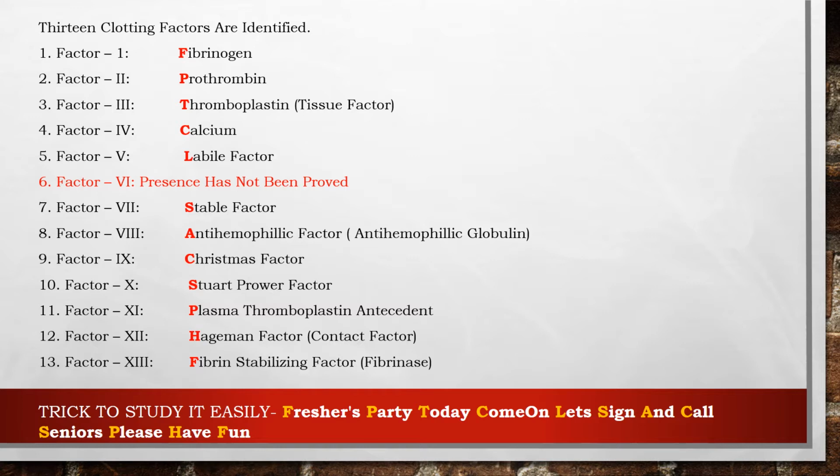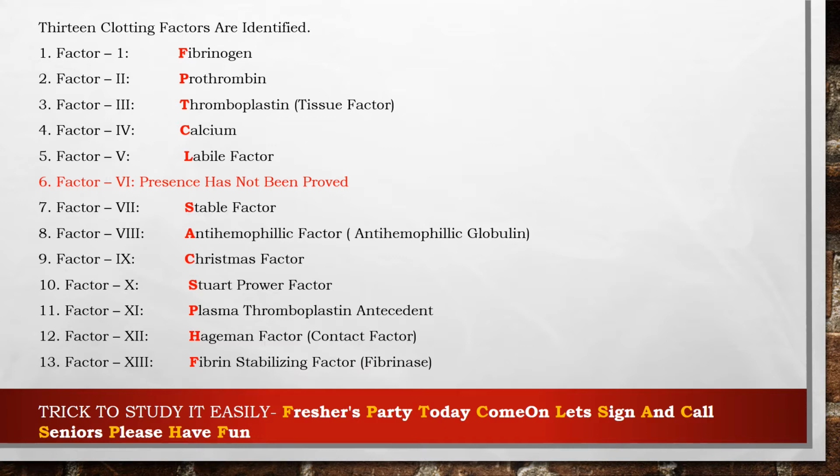So the first letters stand for the 13 clotting factors. The F stands for factor 1, fibrinogen, P for factor 2, prothrombin, and T stands for factor 3, thromboplastin or tissue factor, and factor 4 is calcium, and factor 5 is Labile factor, and factor 6, the presence has not been proved. That's why after factor 5 there is factor 7. Factor 7 is S, which stands for the stable factor.